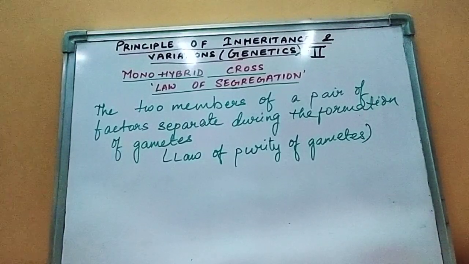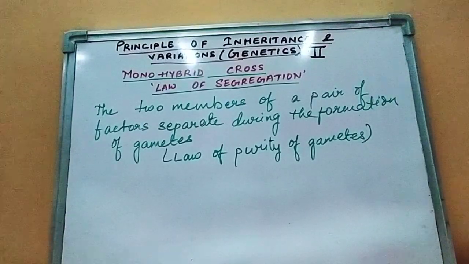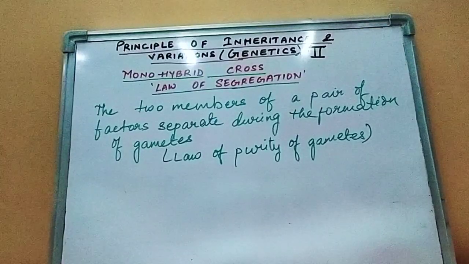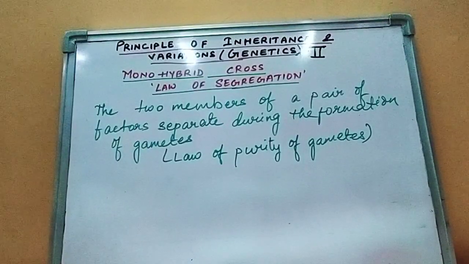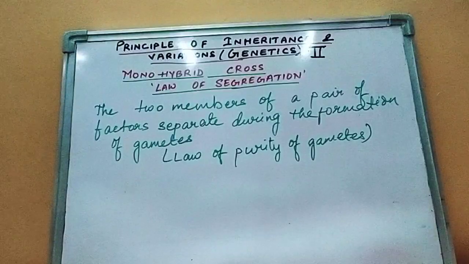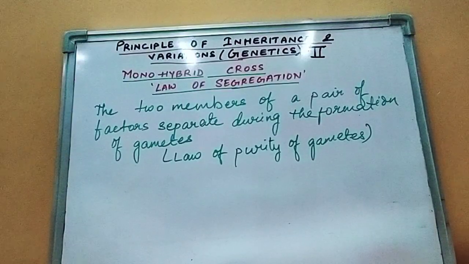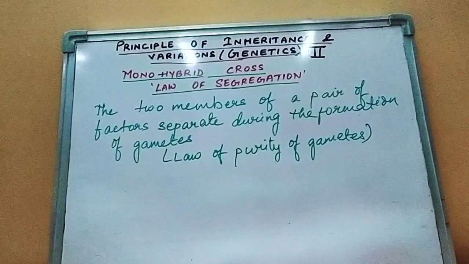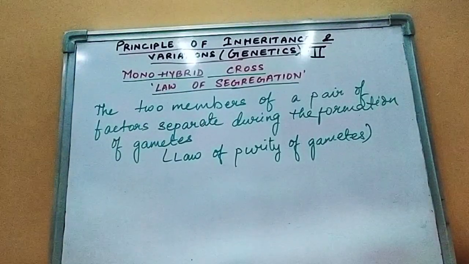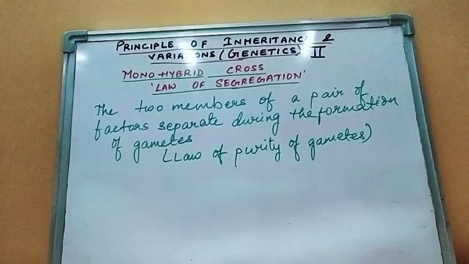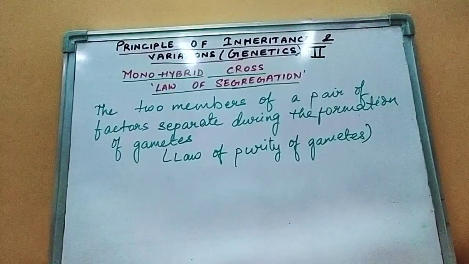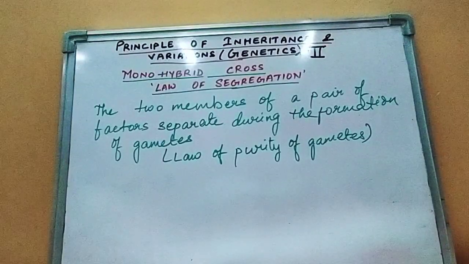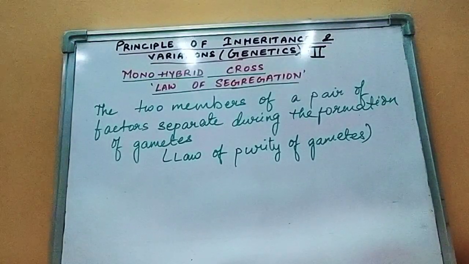So the first was law of dominance, which expressed as out of a pair of contrasting character present together, only one is able to express itself while the other remains suppressed. So one which expresses is known as dominant character, the other which remain unexpressed is called recessive. Whereas law of segregation is defined as the 2 members of a pair of factors separate during the formation of gametes. So remember, this law has to be read according to the law given in the book.